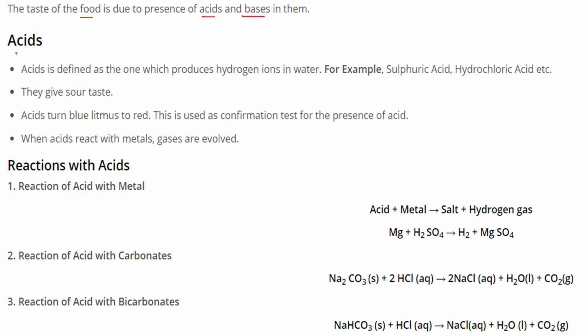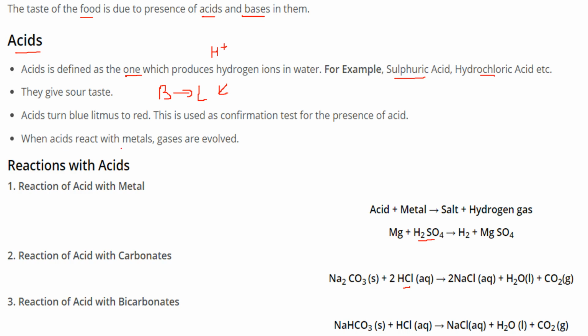So what are acids? Acids are defined as substances which produce hydrogen ions in water. For example, sulfuric acid and hydrochloric acid. They give a sour taste, and they turn blue litmus to red. And this is the confirmation test for the presence of acid.